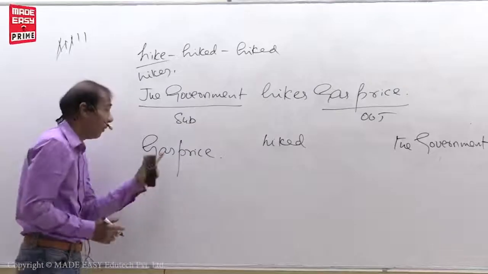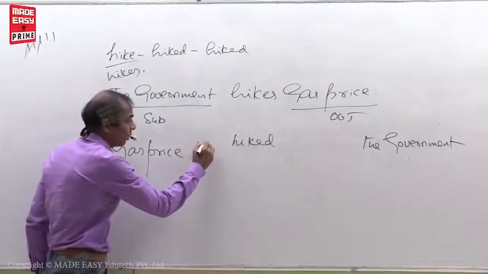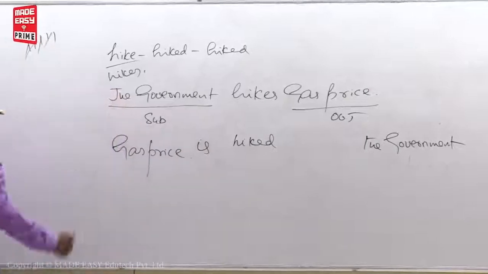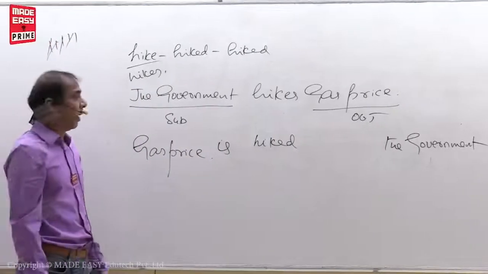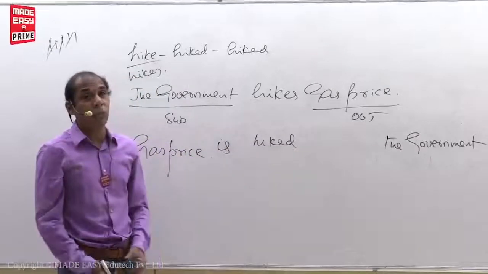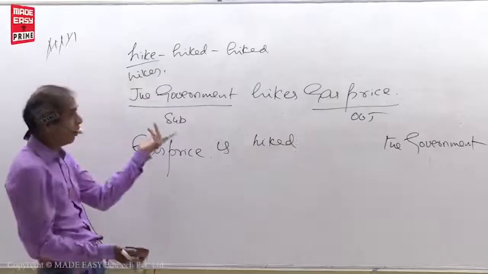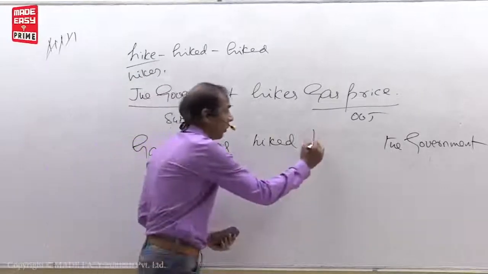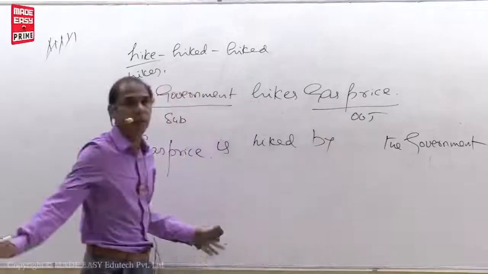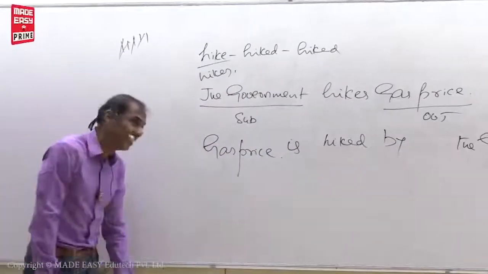How can we decide? We are telling about gas price. This means third person singular. So you have to use is. After that, put by. Where do you have to put by? After V3. But what I told you, first we have to observe whether any main points are there in the sentence. There are no main points in the sentence. So you can directly write by after V3. By the government. But this is wrong.